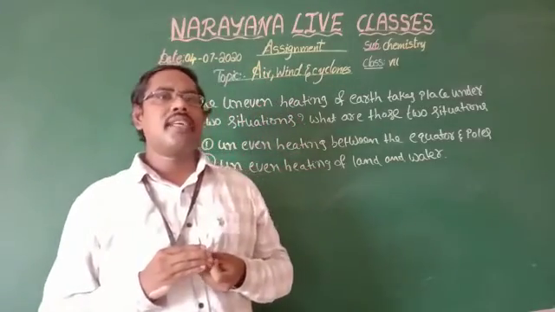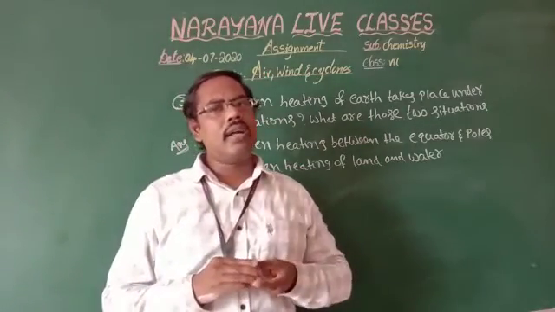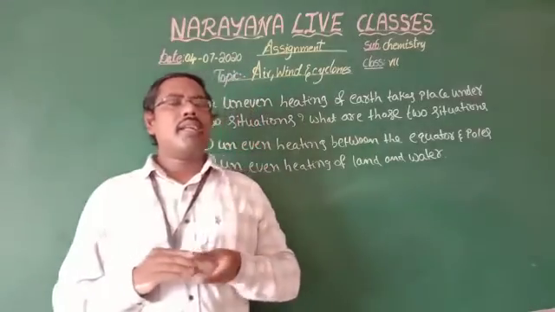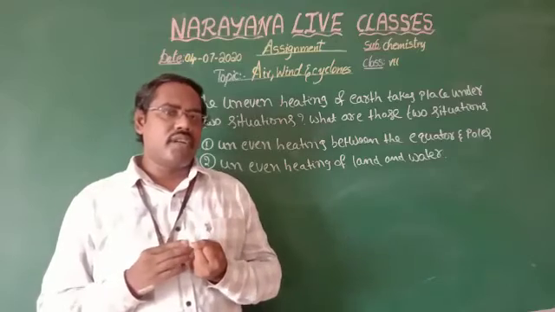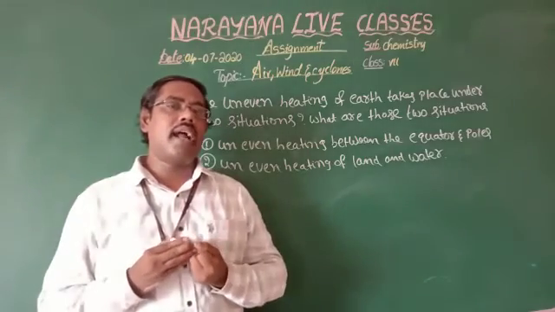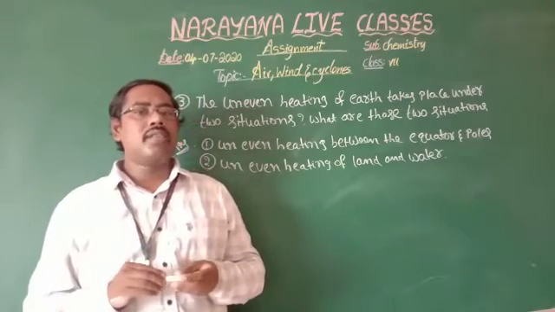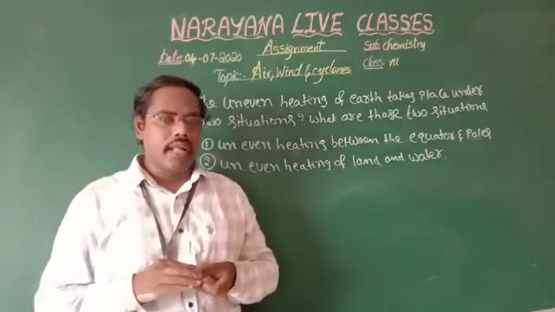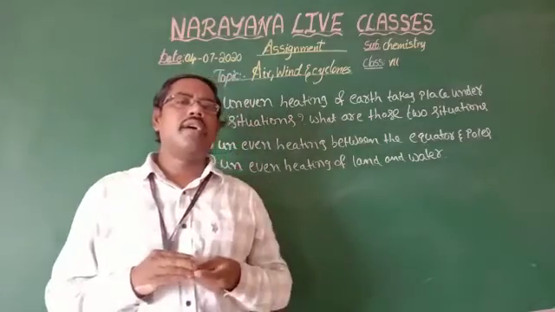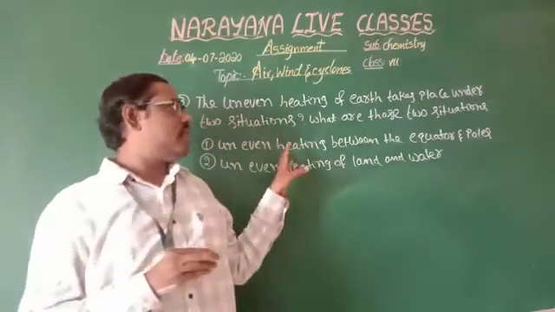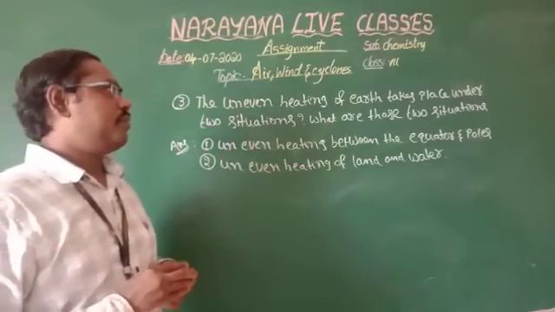And similarly, the second one is the uneven heating of land and water. In summer, comparing land and water, the land gets more temperature from the sun rays. The water does not get as much temperature as land. That's why these two reasons cause the uneven heating of earth.